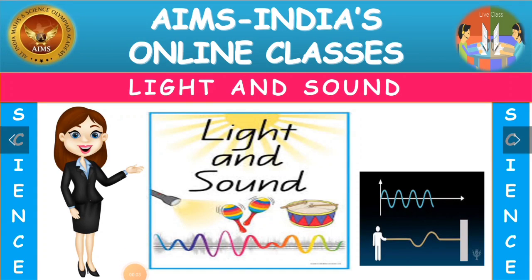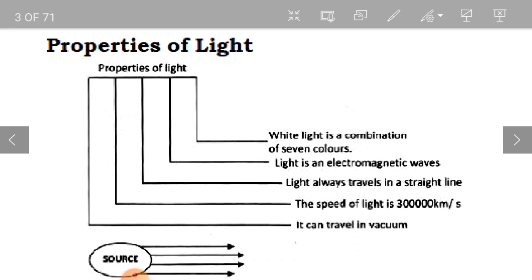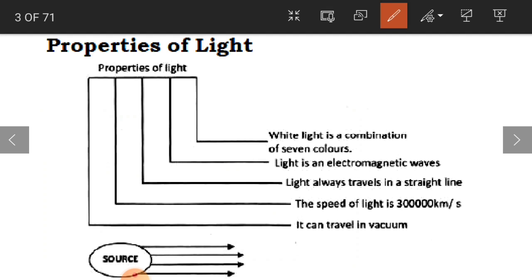Today from our science subject we are going to continue the topic light and sound. Okay children. So in yesterday's class we have already discussed light, the wavelength and frequency, speed of light, reflection and refraction of light. And today we are going to continue, and here we'll discuss the properties of light.